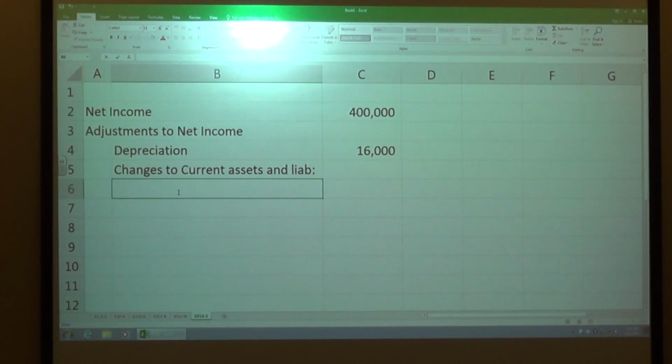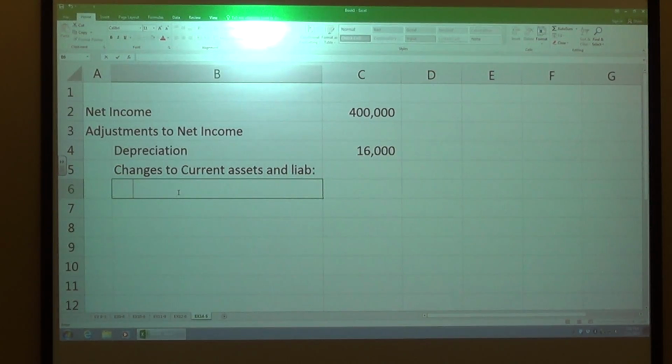So cash, so at the end, one of the things you want to check for on the exam is to make sure that everything balances out, so that your ending cash is what it's supposed to be. So make sure it balances out, especially in this chapter, as you're working on some of that stuff. So we skip cash as our current asset because that's what we're calculating. So let's move our way down.